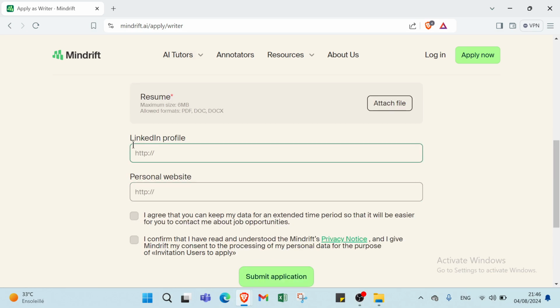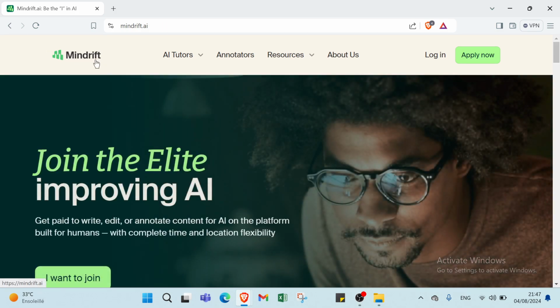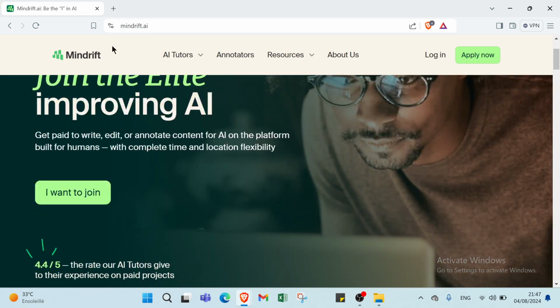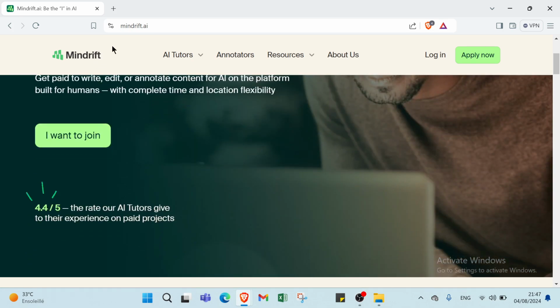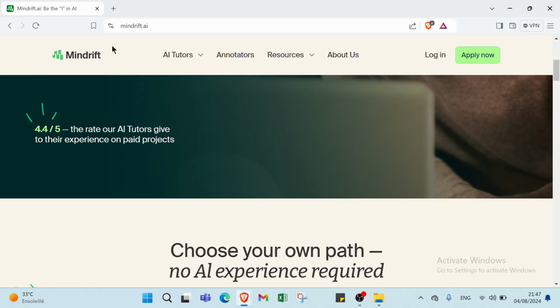To earn money as a writer using Mindrift.ea, you can leverage the platform's features to enhance your writing process, generate ideas, and streamline content creation. Here are some specific ways you can monetize your writing skills. The first one we have is content creation and freelance writing, like articles and blog posts, ghost writing.